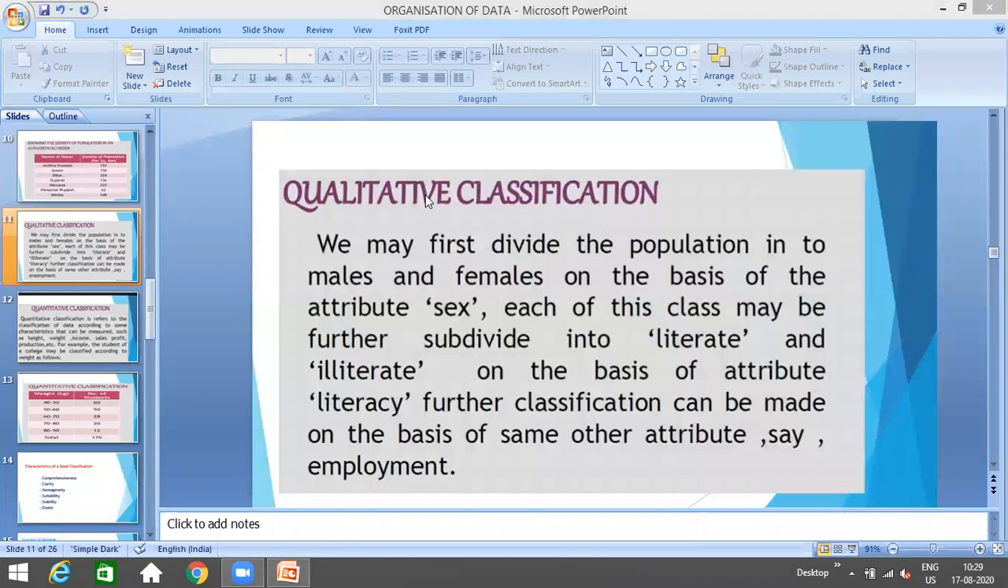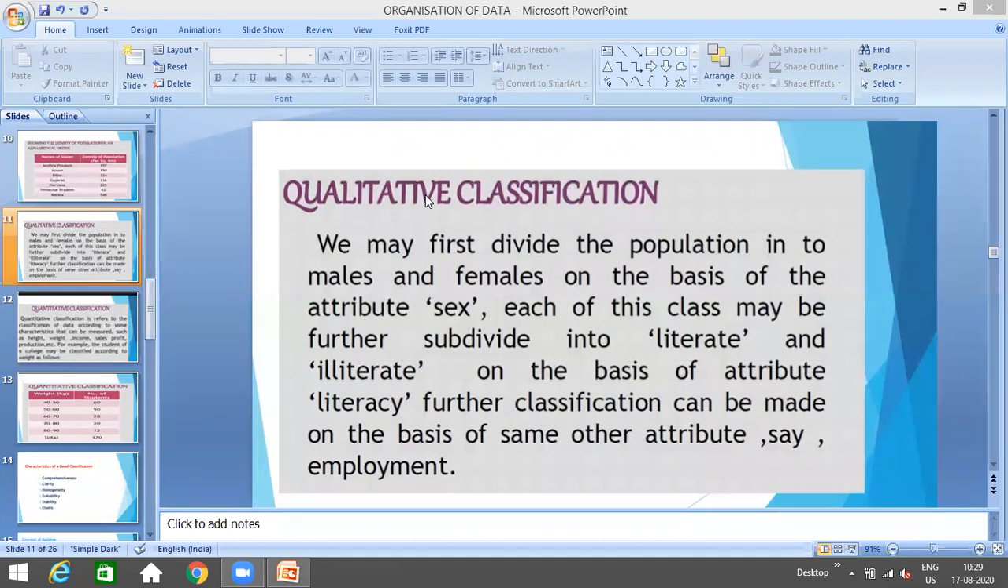For example, I am writing down the employees of my organization on the basis of their sex. How many males are there, how many females are there. Suppose there are in total 50 employees in my organization, so I am writing down that 30 are males and 20 are females. This type of classifying of data will be qualitative classification. Qualitative means when you are arranging the data on the basis of some quality, that is known as qualitative classification.